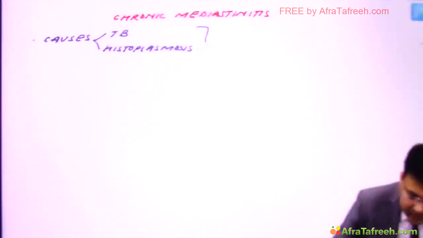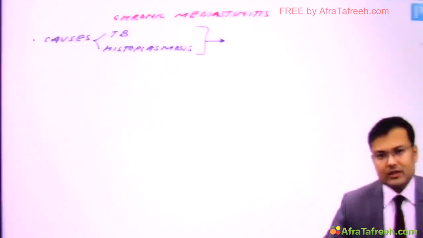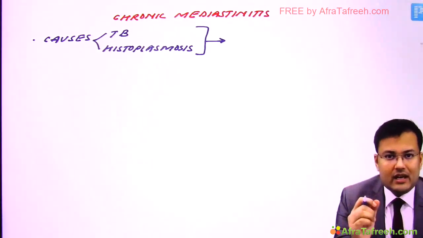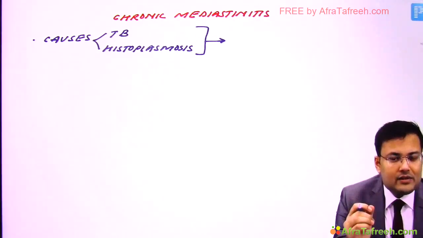Okay, so because of tuberculosis or histoplasmosis, what kind of inflammation can we see? Granulomatous inflammation.